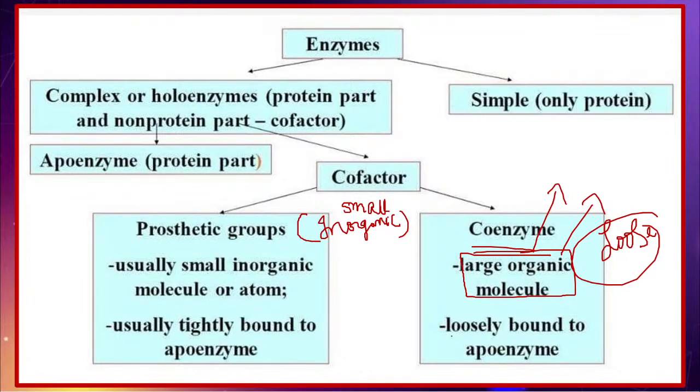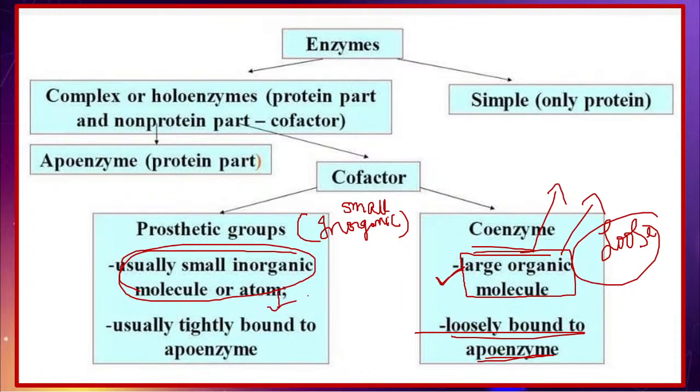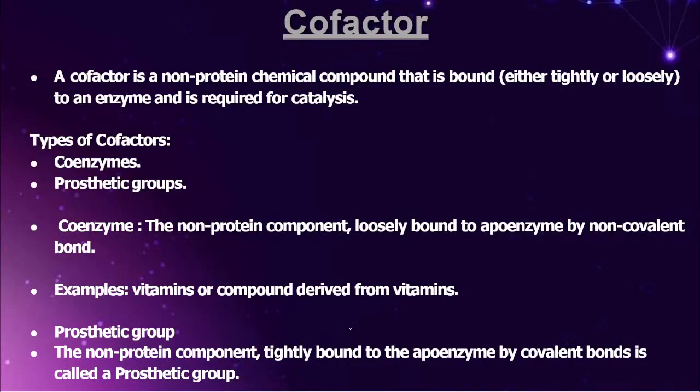Don't get confused. It is loosely bound to the apoenzyme. The reason is that it is very large in size. But friends, if you look at the prosthetic group, it is a small inorganic molecule or atom. Since it is a very small molecule, the attachment is an extremely tight attachment. I want you to remember this compulsorily. Okay.